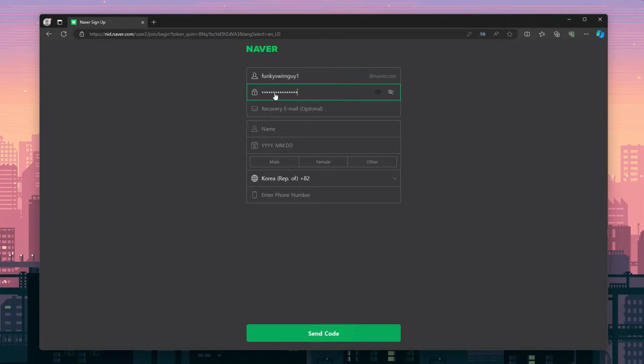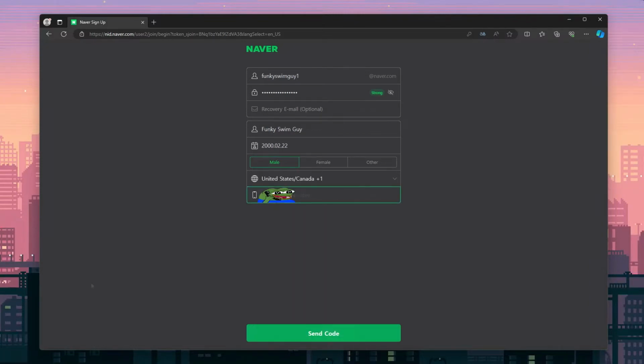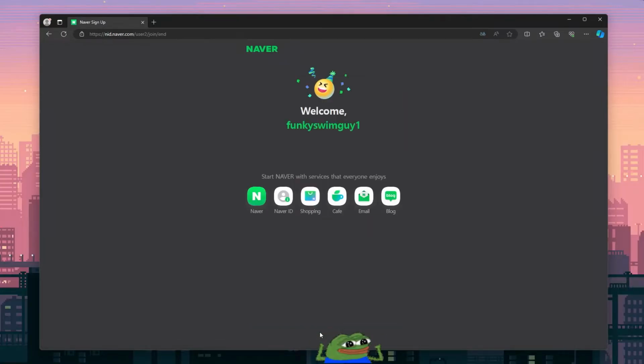Create a secure password and be sure to enter your real name, birth date, and gender if you plan on setting up Naver Pay later. This should all match your ID. Once you enter a mobile phone number, click Send Code to receive your account verification code as a text message. Enter the code that was sent to your phone to complete the sign-up process. Congratulations, you now have a Naver account, and you can use most of Naver's services.